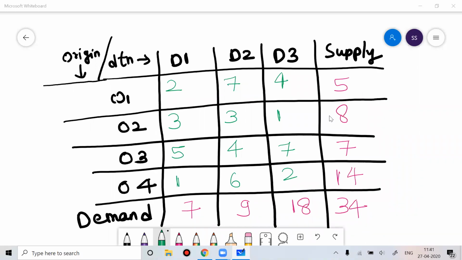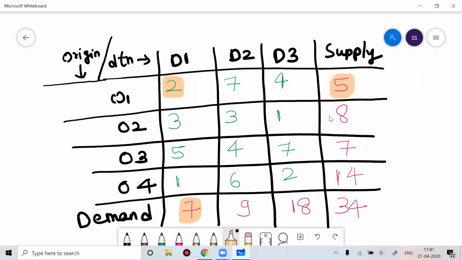Here you can see there are 4 sources of origin, and 3 destinations are given to you: D1, D2, D3. Look at origin 1. The total supply from origin 1 is 5, and the total demand for destination 1 is 7. Now what does this value 2 mean? At origin 1 and D1, you can see the value 2.